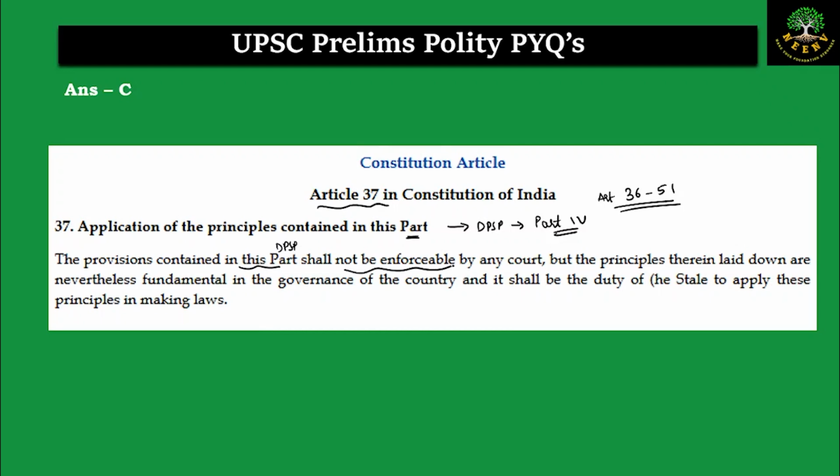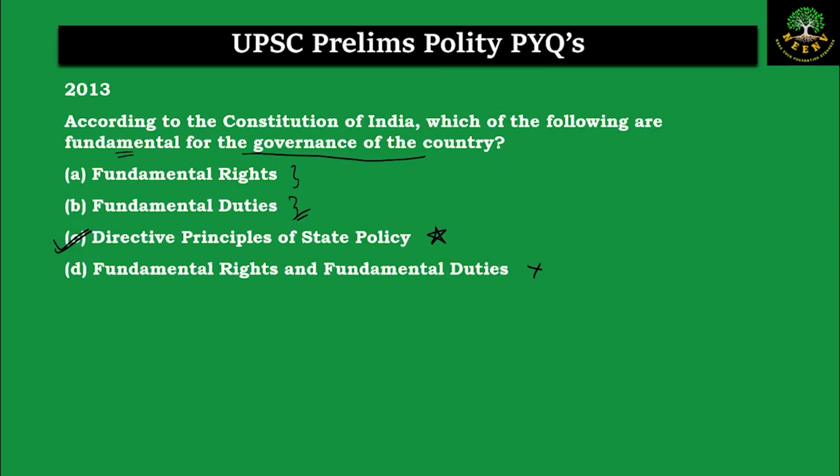shall not be enforceable by any court, but the principles therein laid down are nevertheless fundamental in the governance of the country, and it shall be the duty of the state to apply these principles in making the laws. So the provisions of the Constitution also clearly say that the DPSPs are not enforceable in the court of law, that is, they are not justiciable, and at the same time the principles which are laid down here, they are fundamental in the governance of the country, and it shall be the duty of the state to implement these policies when making the laws. So the correct answer here is C, directive principles of state policy.